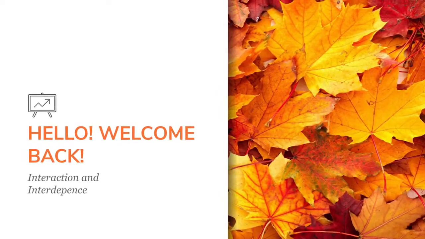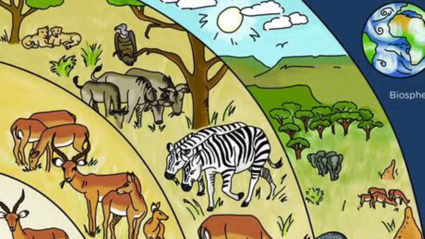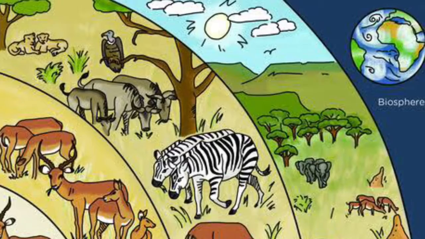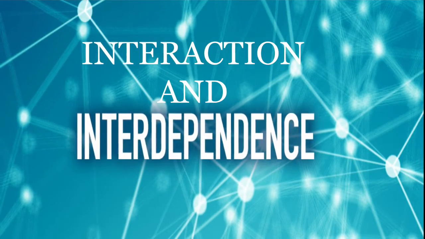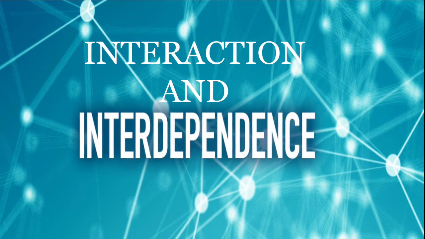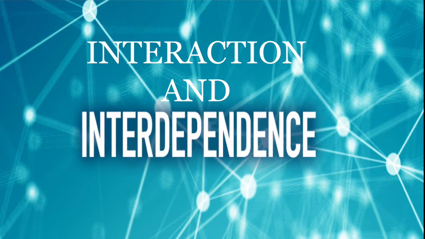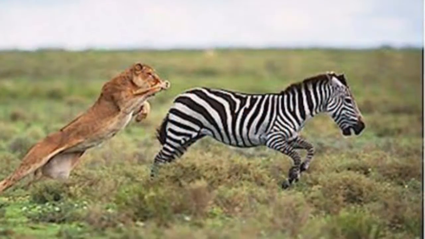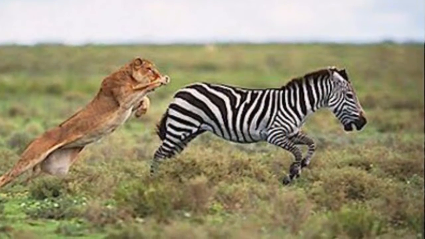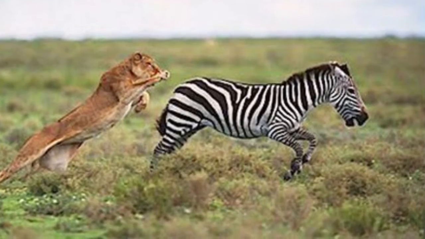This time we'll be talking about interaction and interdependence between animals or organisms in an environment. Timothy Wootton and Mark Emerson define biological interaction as the effect that a pair of organisms living together in a community have on each other. For example, a lion chasing a zebra in the desert.